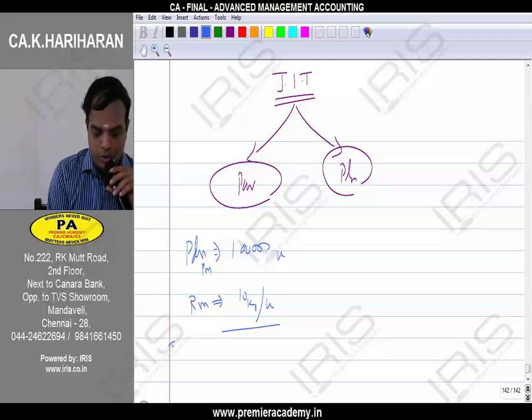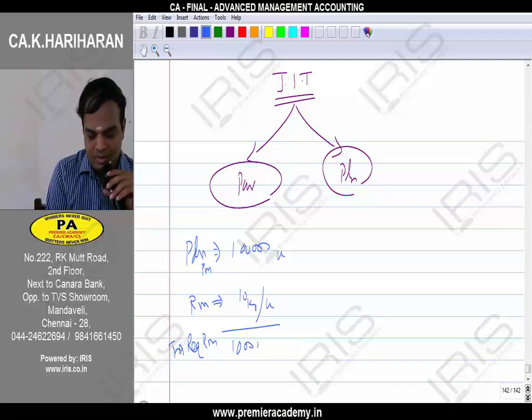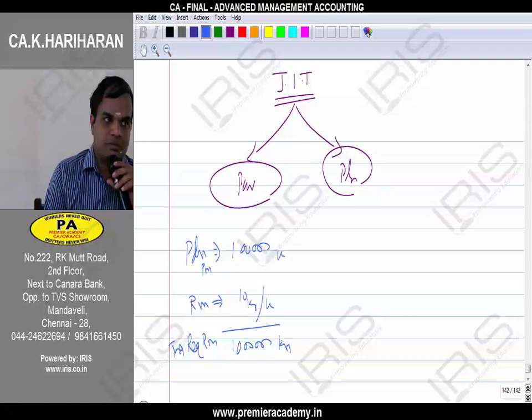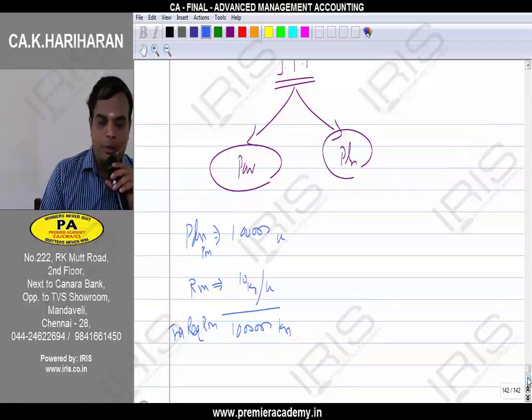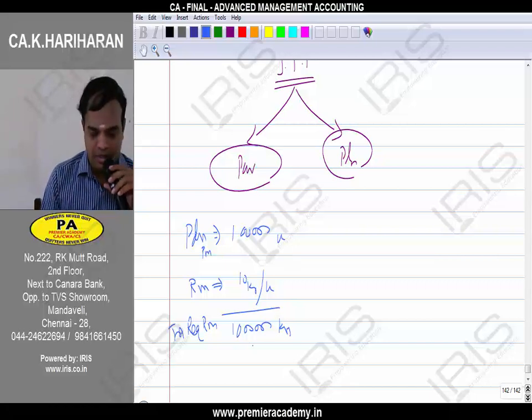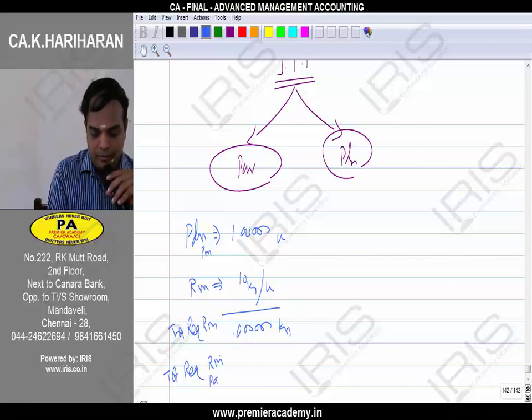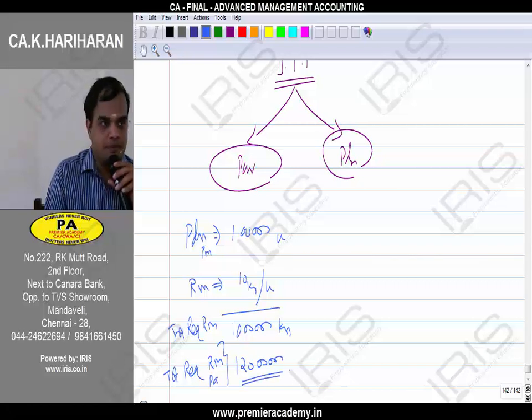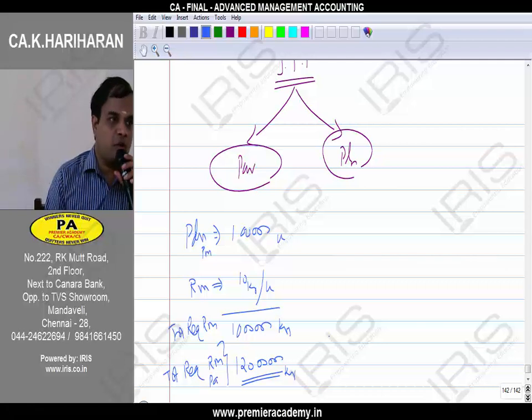So, total requirement of raw material comes to 10 lakh kgs, right? Per month we are going to produce 1 lakh units. We need 10 lakh kgs of raw material because to produce one product you need 10 kgs of raw material. So, total requirement of raw material per annum comes to 120 lakhs kgs of raw material.